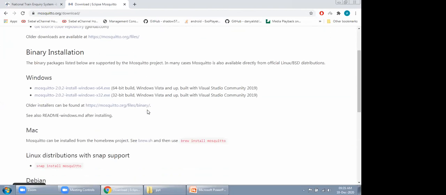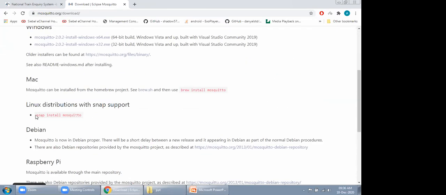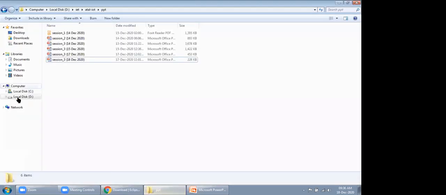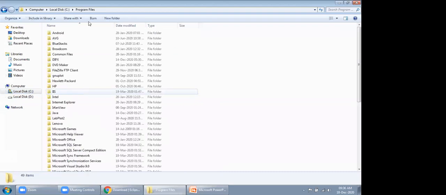So we are going to download this software. For the Windows operating system, you can download Mosquitto for Windows. If you have a Mac or Linux distribution, you can use these two commands. I have already downloaded and installed it. Once it is downloaded, it is automatically installed in your Program Files folder.